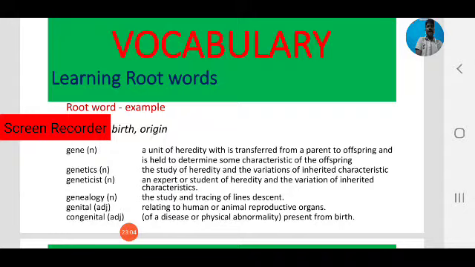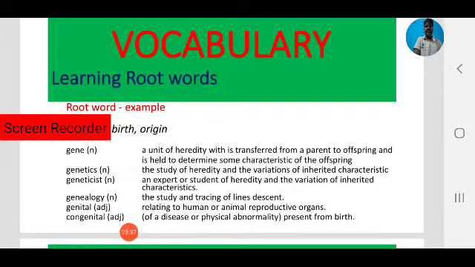Genetics, the study of heredity and the variations of inherited characteristics. Observe how we are learning new words by knowing the root word.